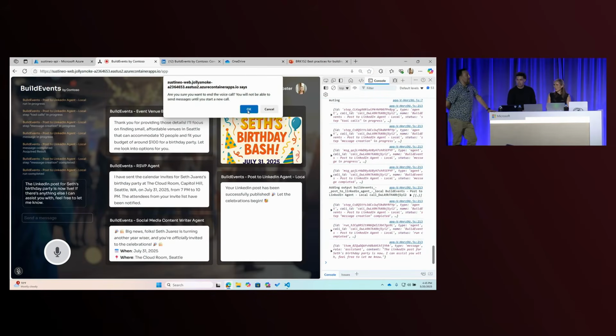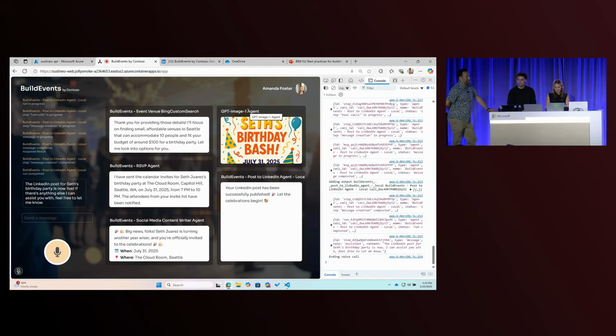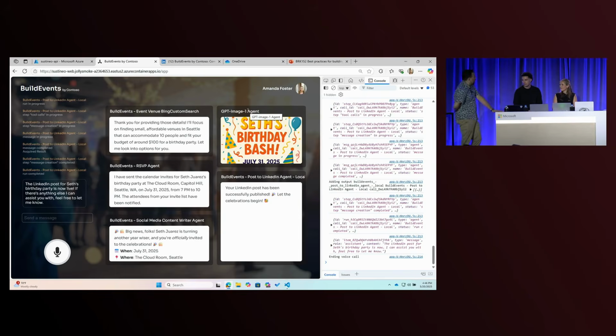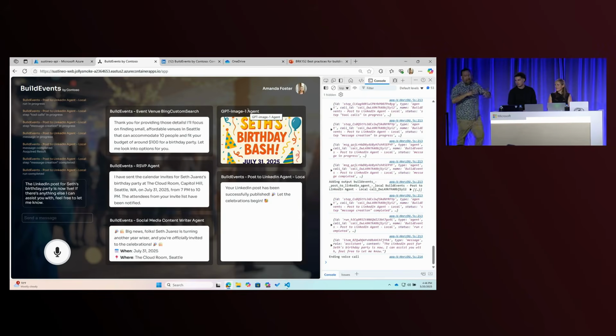By the way, that image is new every time. Every time this executed, it was a brand new experience. It was a real thing. I don't know how to say this, but it was actually real. And that's the thing we pride ourselves on: we want to build products that do real things. And this is a real agentic app. And you can feel it's different, right? Sorry, I just had to be excited about this.